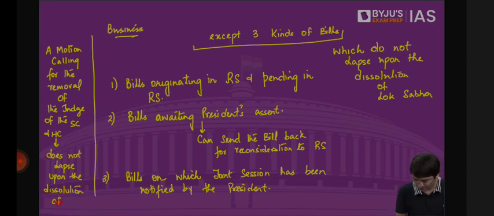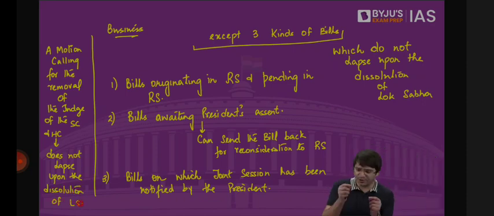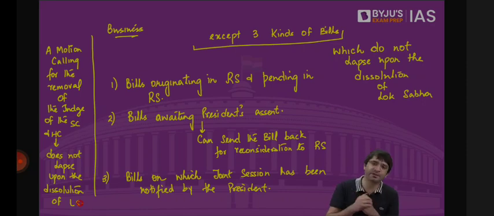The judges of the Supreme Court and High Court can be removed if a motion is passed by both houses of the Parliament by special majority. What if a motion has been introduced? Motion is basically a proposal that you move, and we will discuss what sort of proposal this is. That means you have to do something. 50 MPs or 100 MPs, they will have to write to the Speaker that we want to remove a judge. That means you're moving a proposal to remove a judge.